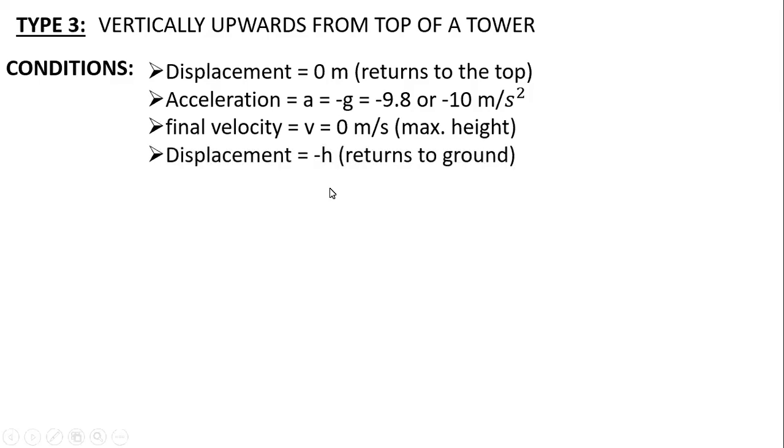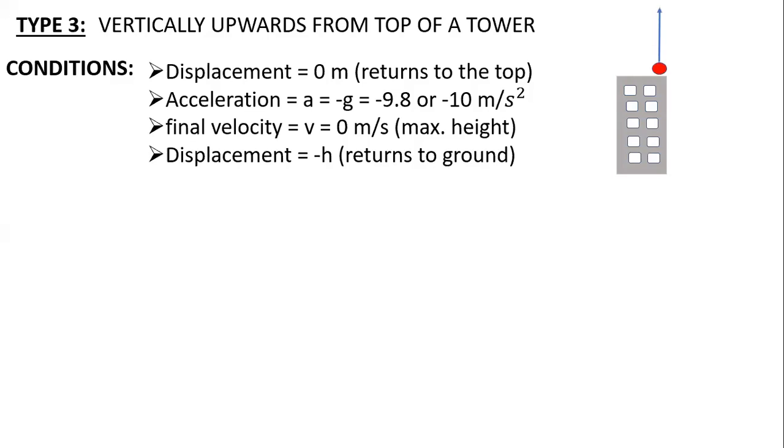And when we talk about the displacement when it returns to the ground from the top of the building, it is minus h, where h is the height of the tower, the building, or the roof. Now why is it minus? Suppose I consider a building and a ball thrown upwards.